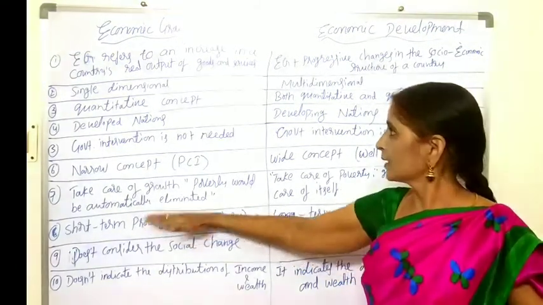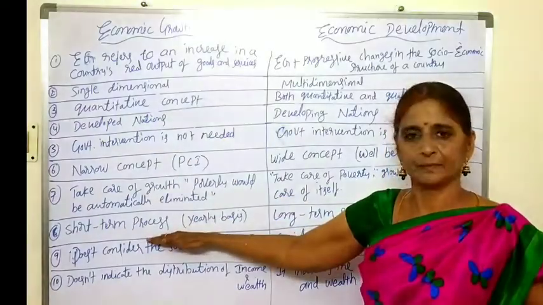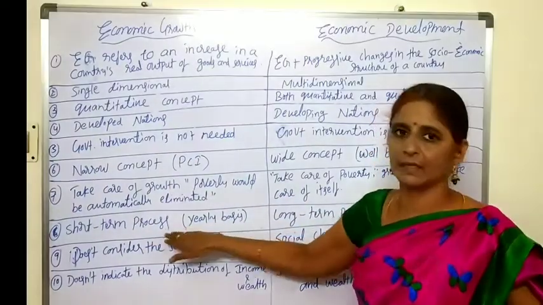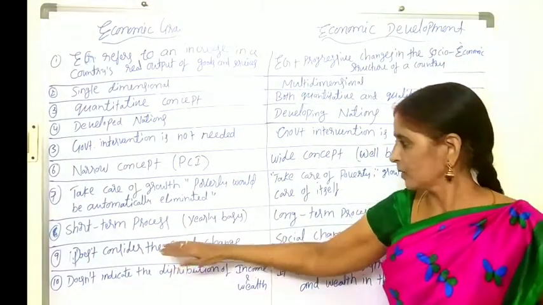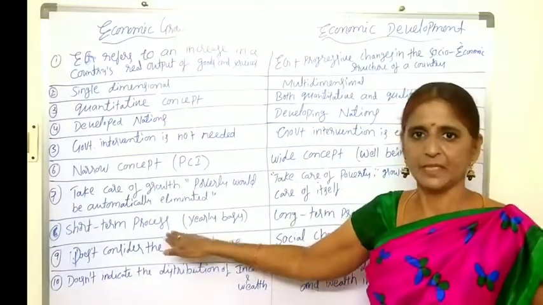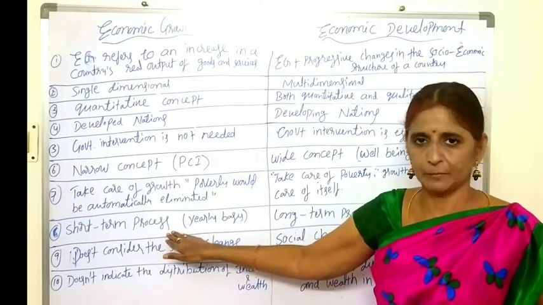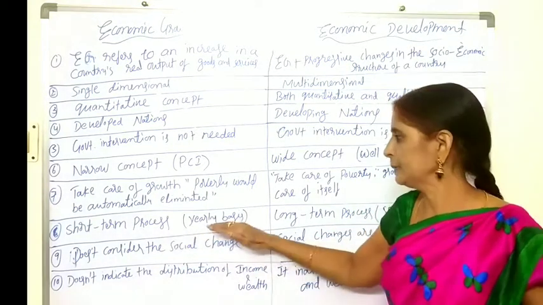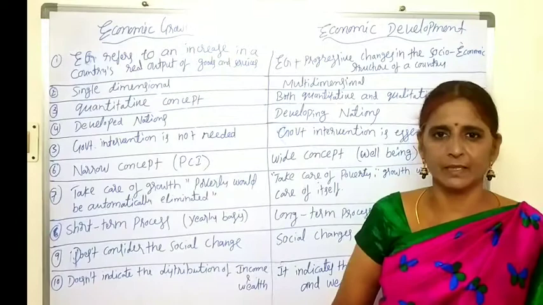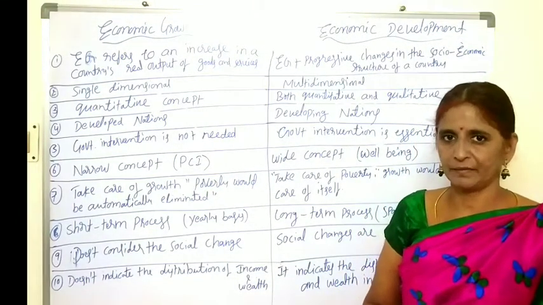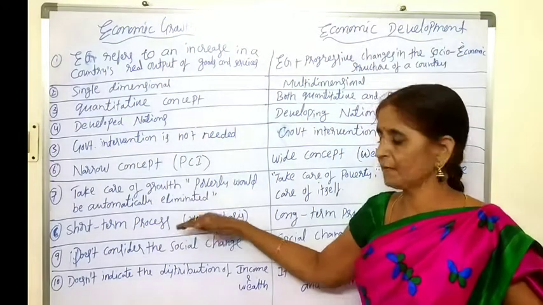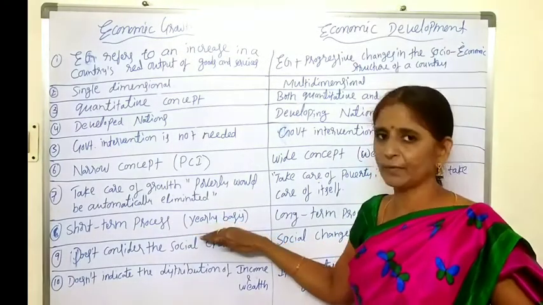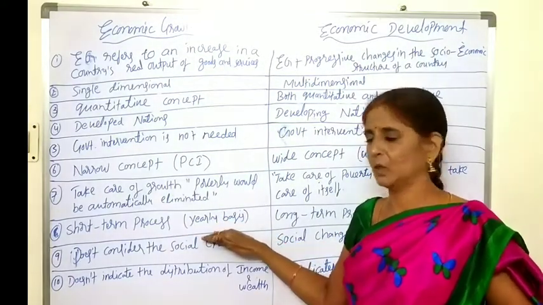Next one, growth is a short-term process. Yes, children. Why? Because we measure the GDP on a yearly basis. GDP is nothing but the final value of the goods and services which are produced in a country in a given period of time. The given period will be a financial year. So that is the reason it is a short-term process. We measure the economic growth in a year's period of time, on a yearly basis only.